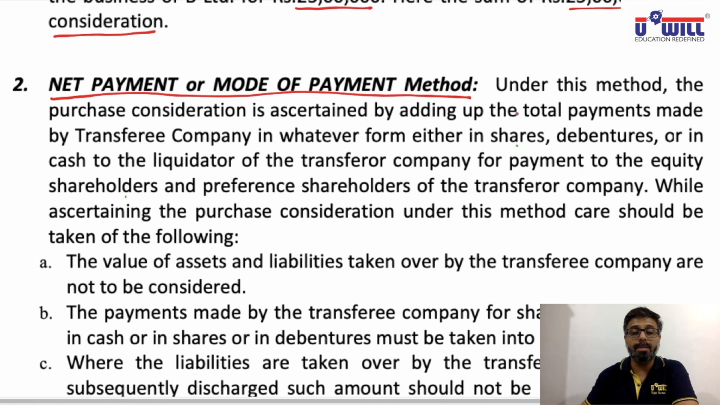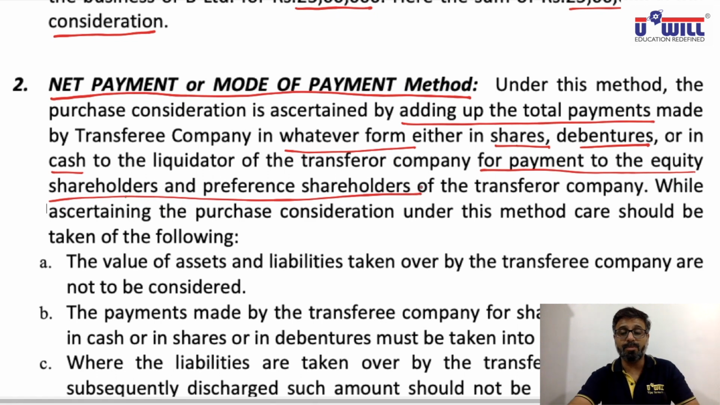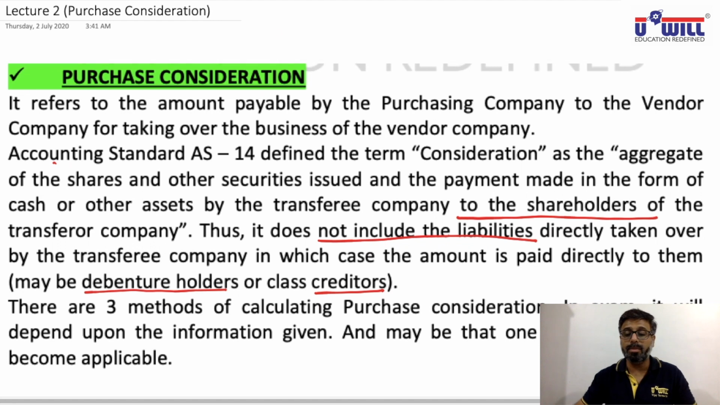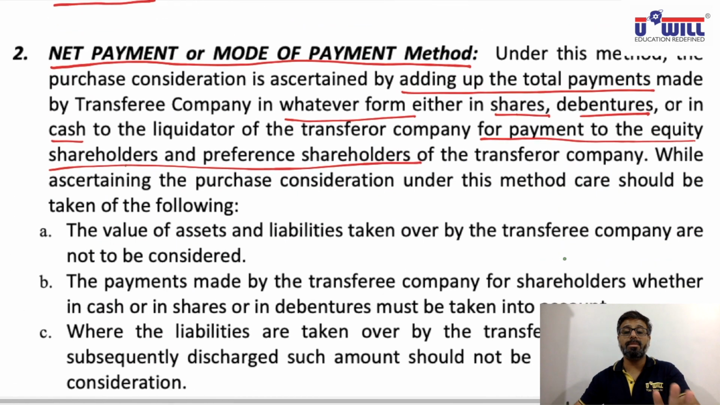Under this method, the purchase consideration is ascertained by adding up the total payments made by the transferee company in whatever form, either in shares, debentures, or in cash, to the liquidator of the transferor company. But important is what? The payment to equity shareholders and preference shareholders. As I said in the first point itself, when we discussed purchase consideration, we will include only the payment made to shareholders. What is given to shareholders is not important.